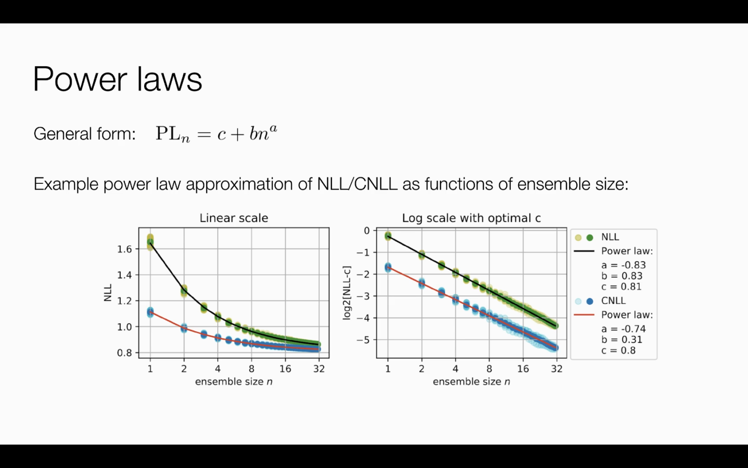In our work, we discover that in most of the cases, NLL and CNLL of an ensemble behave as power laws. A power law is a function, whose formula you can see on the slide. So it converges to an asymptote and behaves as a linear function in log-log scale after the subtraction of the asymptote value.